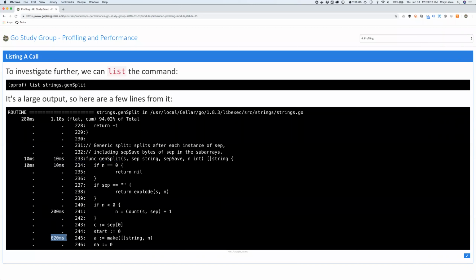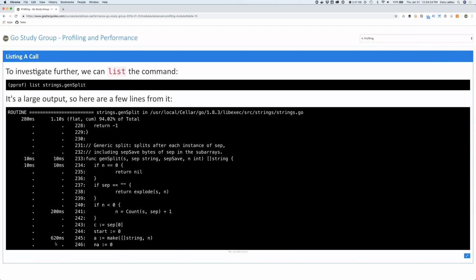So this is really, really powerful when you're trying to optimize and look at performance, because it takes all the guesswork out, right? You can literally look and say, oh, right here, 620 milliseconds was taken. Now, we can look at this and make an educated guess that we're making a make statement. So what's happening? We've got memory allocation going on. Now, maybe if this was one of our functions and we were in a loop or something like this and we saw this happening, we might decide to pull this make out of the loop and recycle that slice at that point to avoid memory allocation every time, right? There's different things we could do.